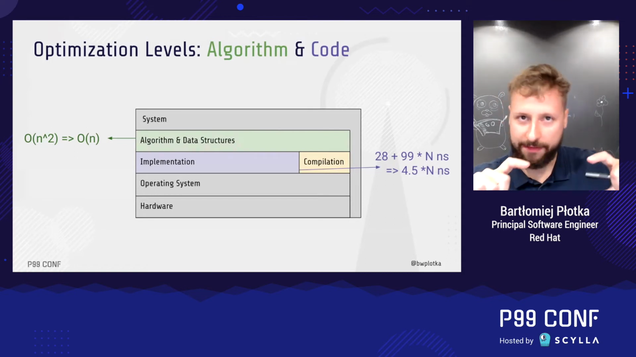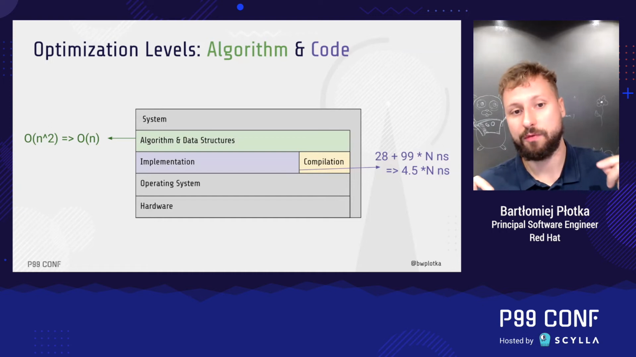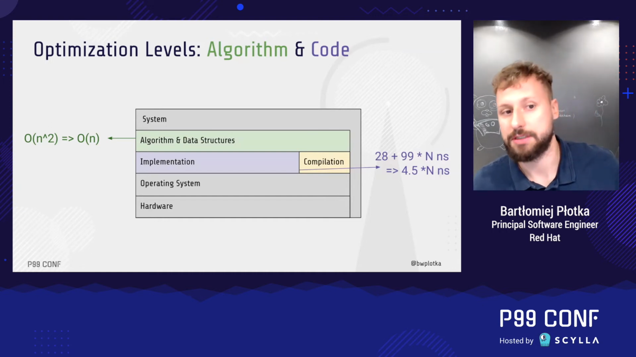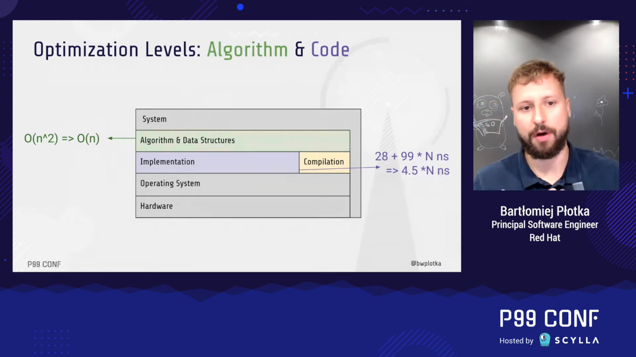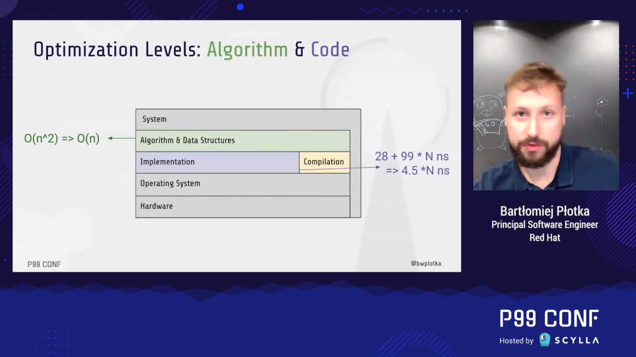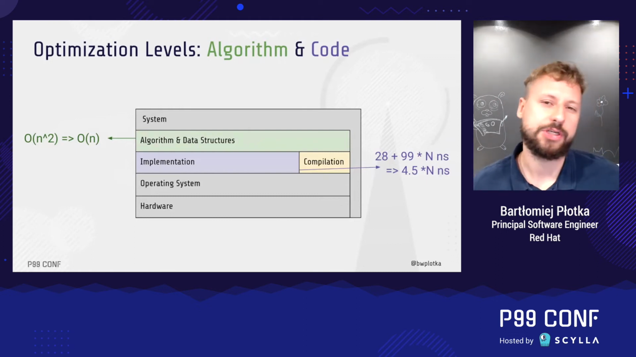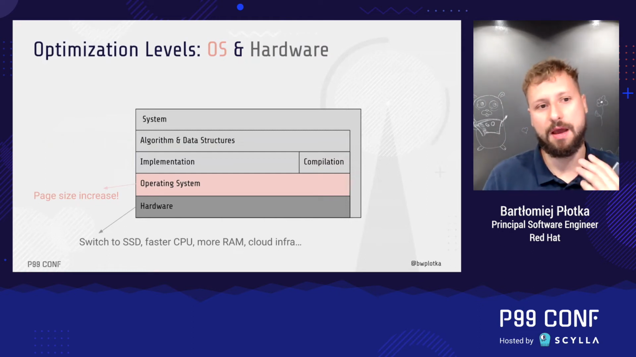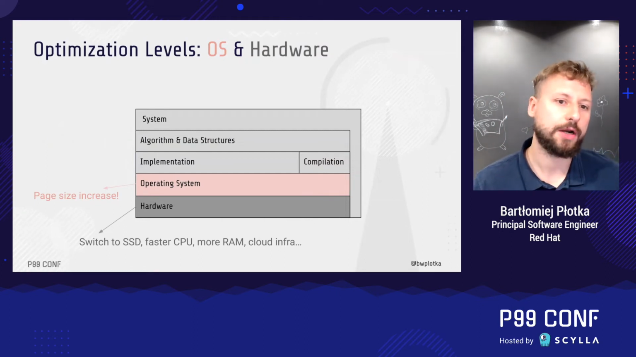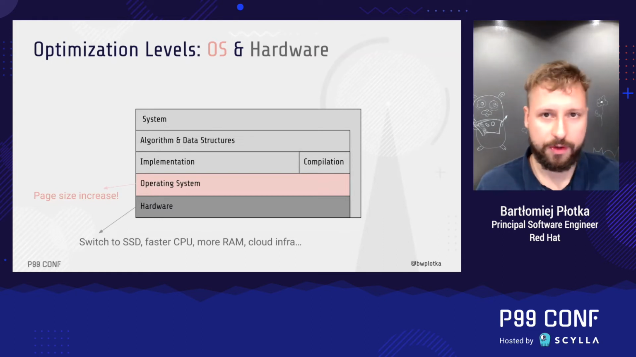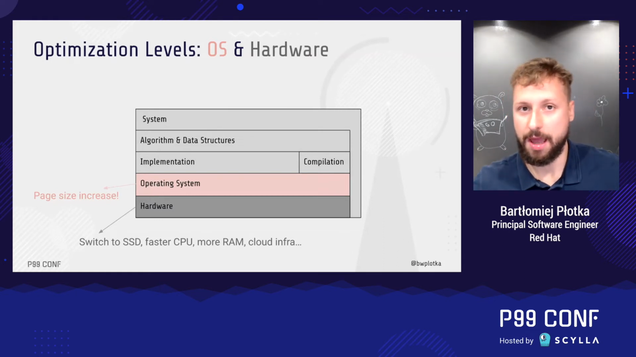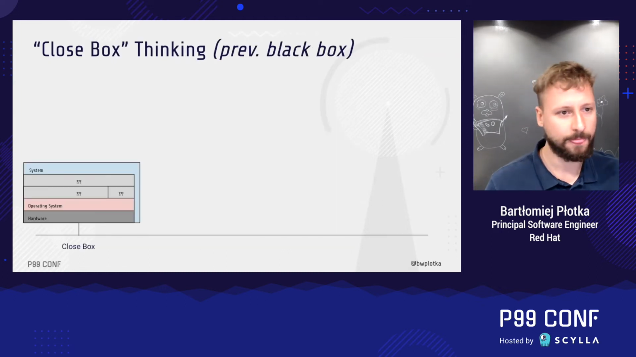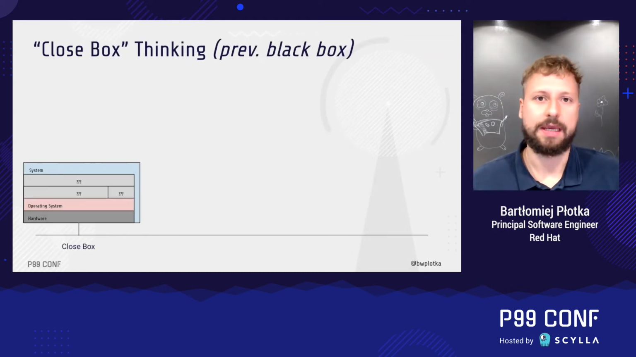Whereas improving on code level or compilation level can yield improvements in constants of this asymptotic complexity, so the real complexity of our solution. For example, making sure our code allocates some bytes on stack versus on heap can improve efficiency on the code level. Finally, you can optimize on operating system or hardware levels. So you could switch to different ones or configure them better, and it as an overall solution will be more efficient as well. So what's the closed box thinking in this?